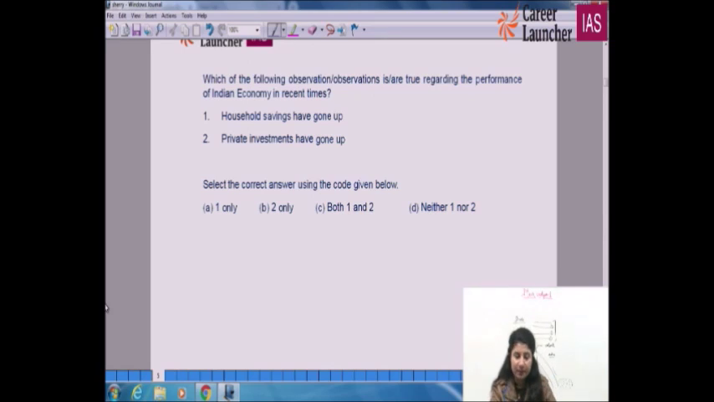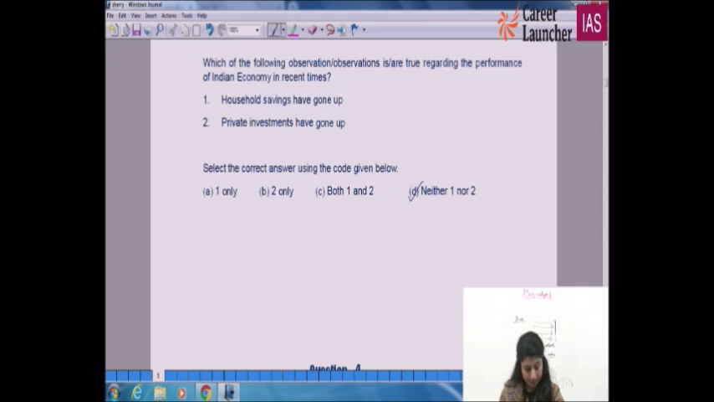Which of the following observations is true regarding this? Household savings have gone up? No. Private investments have gone up? Do you have any idea about it? No. So D for doctor is the right option. That is, neither 1 nor 2. And the correct explanation, the exact data, has been given in your answer key.